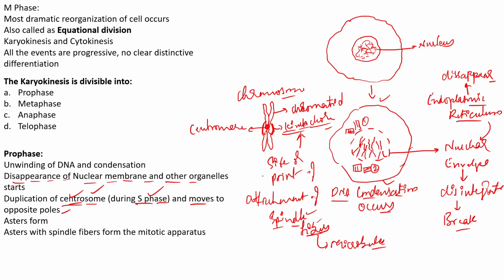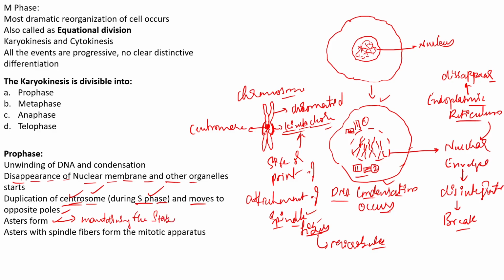Now, it is mainly from the centrosomes that asters are formed. Asters are important for maintaining stability.